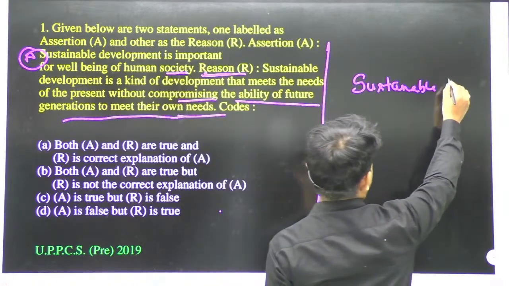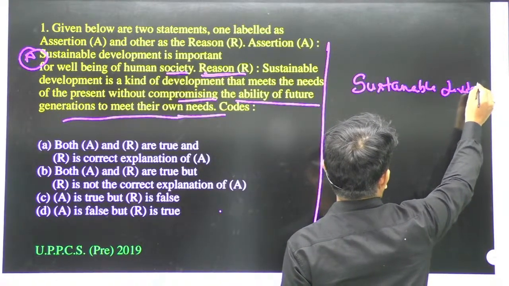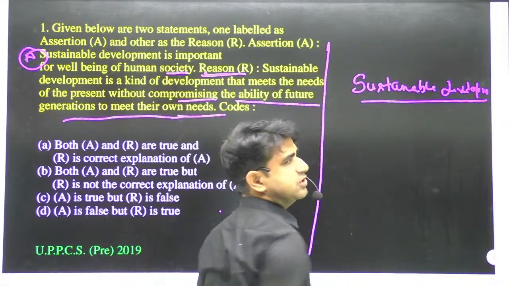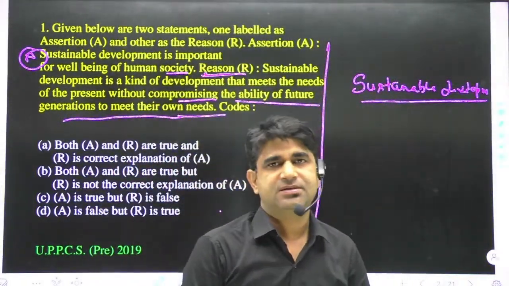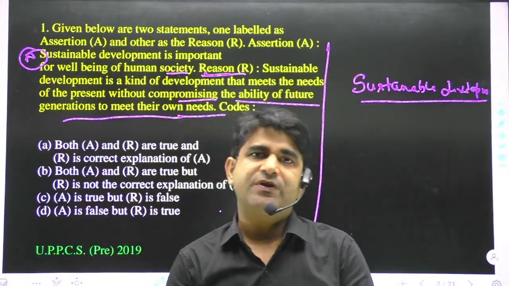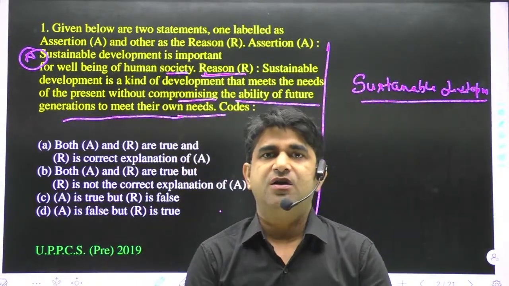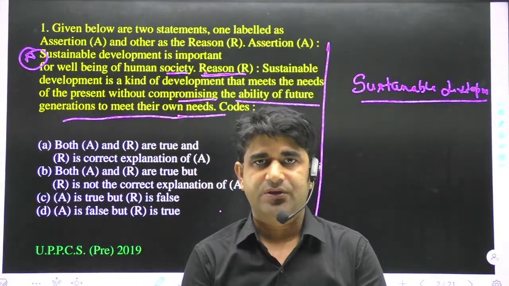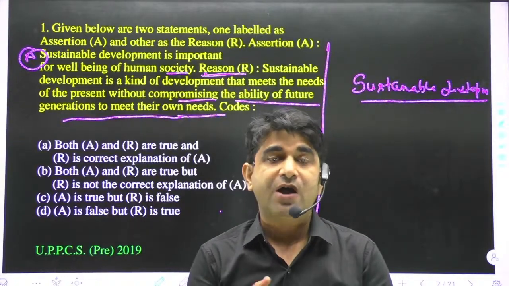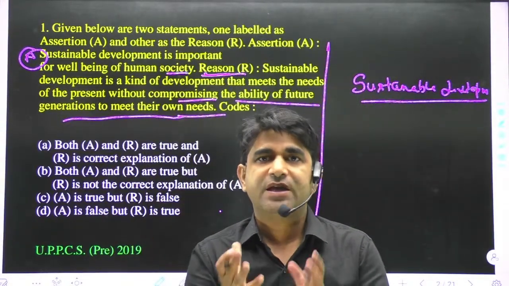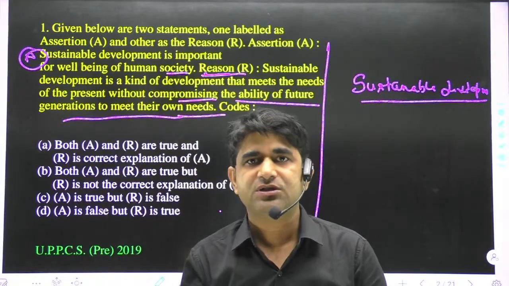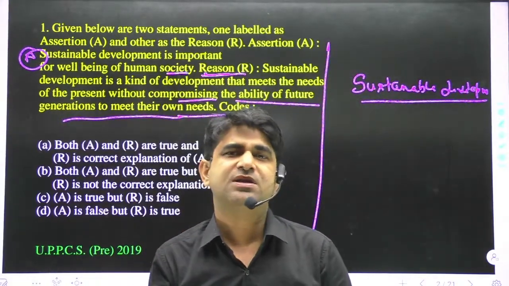Sustainable development. When someone asks what you mean by sustainable development, you can easily say, sir, sustainable development is a type of development in which we fulfill our needs, today's needs, keeping in mind the future's needs. That whole thing is known as sustainable development.